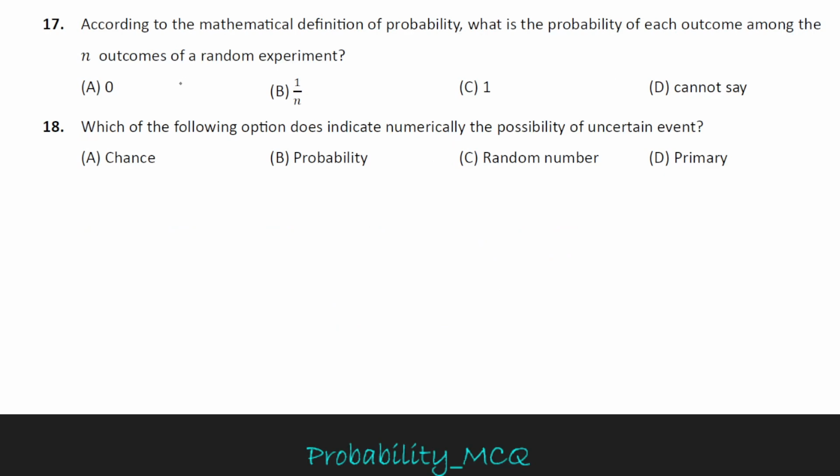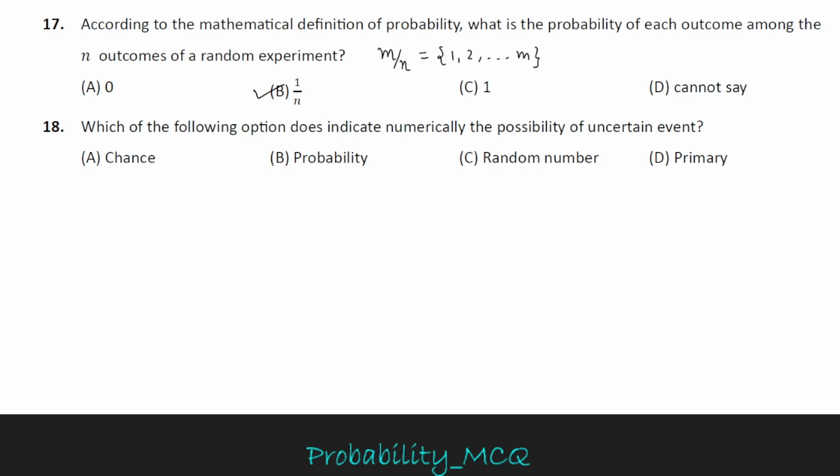MCQ 17. According to the mathematical definition of probability, what is the probability of each outcome among n outcomes of a random experiment? The question is asking for each outcome. The probability definition is m upon n. Each outcome means total m outcomes 1, 2, 3, 4 till m numbers. The n outcomes. The probability of each outcome is 1 upon n.